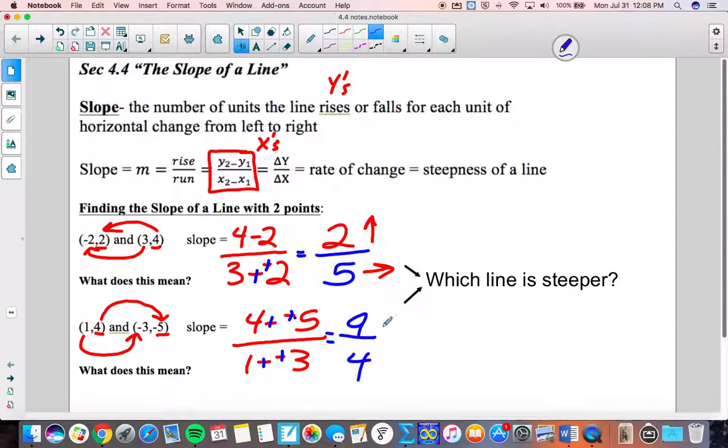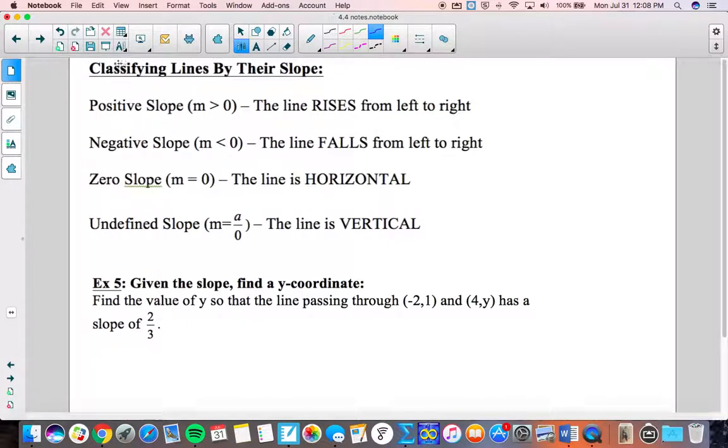Which line's steeper? Well, on this line, I'm going up 9 units for every 4 units I'm going over. So on this line right here, I went over a long 5 units. I only went up 2 steps. Here, I only went over 4 steps to the right, and I had to climb way up over 9. So maybe the slope right here on the same coordinate plane looks like this, whereas here, I'm getting a lot more height for just a few steps over. So this line is definitely steeper. It means we're getting more elevation and less horizontal movement.